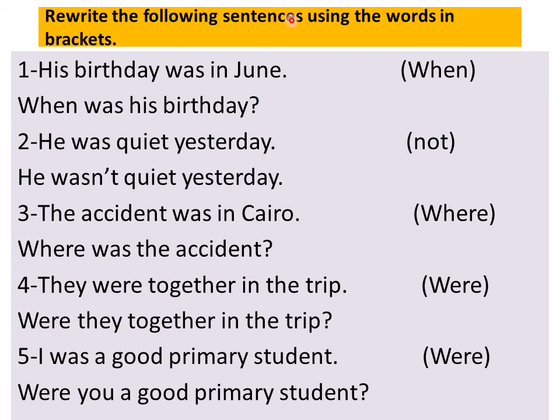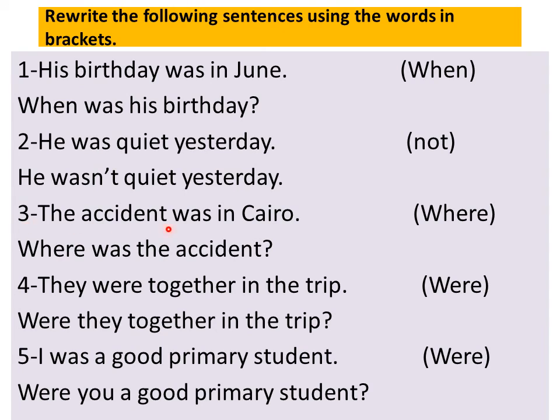Rewrite the following sentences using the words in brackets. Now we will answer some exercises together. Number 1, his birthday was in June. Make a question with when. So I said the question word, then was, when was his birthday? When was his birthday? Yes, his birthday was in June. Number 2, he was quiet yesterday. Put not in the sentence. It will be he wasn't quiet yesterday.